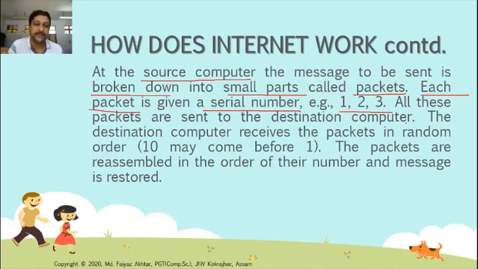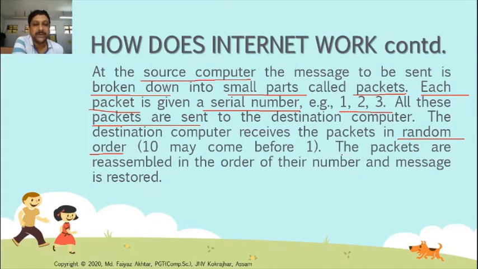Now all these packets are sent to the destination computer over the network, over the communication path, over the wire or wireless. The destination computer receives packets in random order. Random order means it may receive number 4 first, or number 10 first. This may happen randomly. These packets are received by the destination computer.